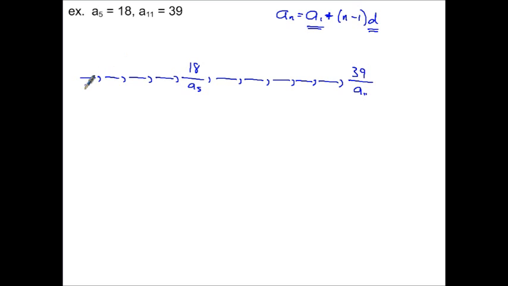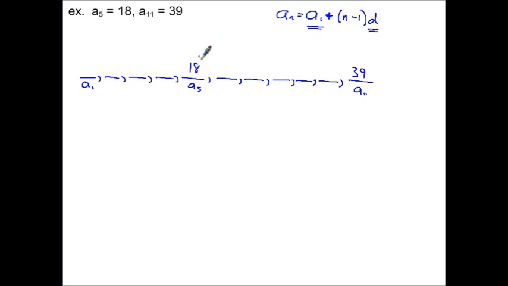Now the one I really care about is a sub 1. What I need to do is also figure out the d. So these two things are what I want to figure out. Looking at this, I have 18, and remember, I'm dealing with an arithmetic sequence, so what I need to do is add or subtract. In this case it's bigger, so it's obviously adding each time the same number until I land there.